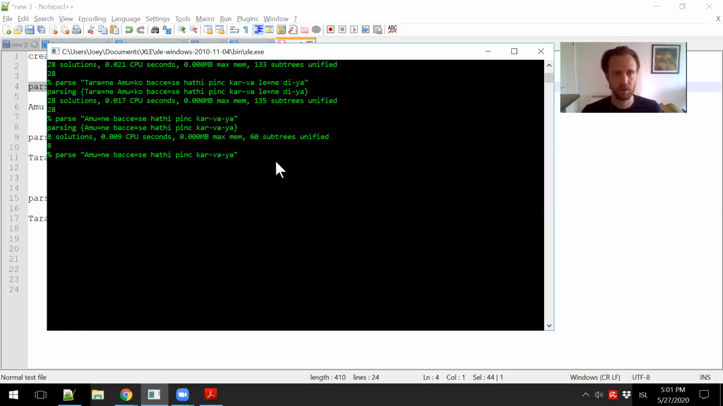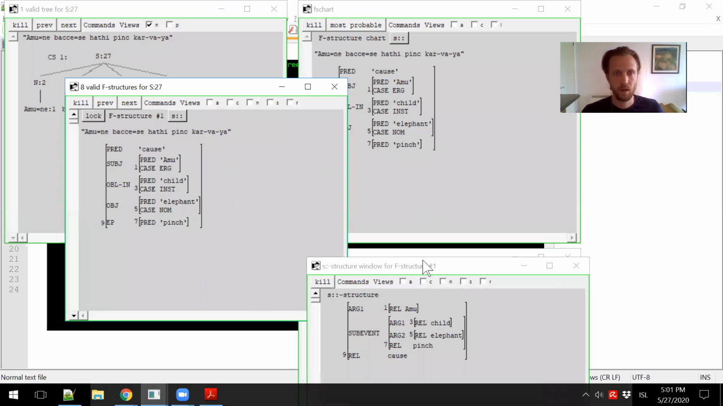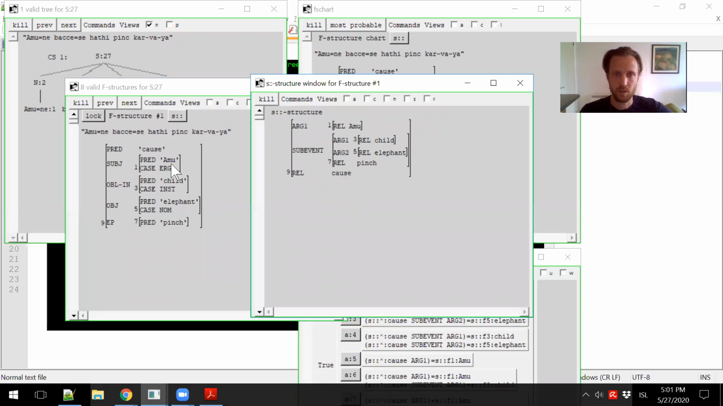So this causative event, if we look at it in XLE, we have a structure where Amu is the subject and also the arg1 of the causing event that causes a sub-event. Inside the sub-event, as a pinching event, it has a child acting on an elephant. Child is this oblique agent, and the elephant that's being pinched is the object. So we get the right links between F structure and S structure there.